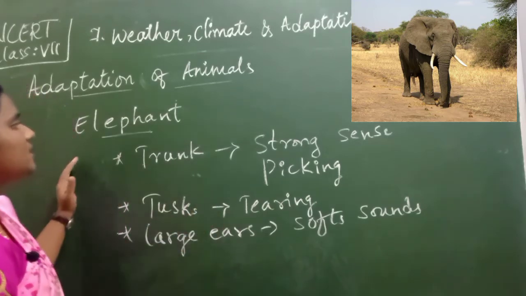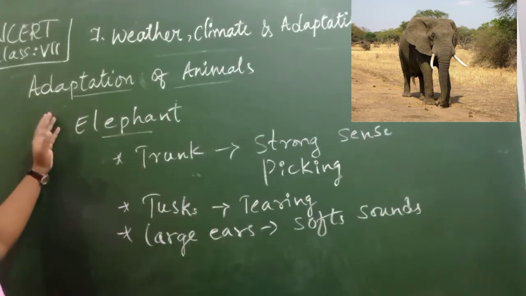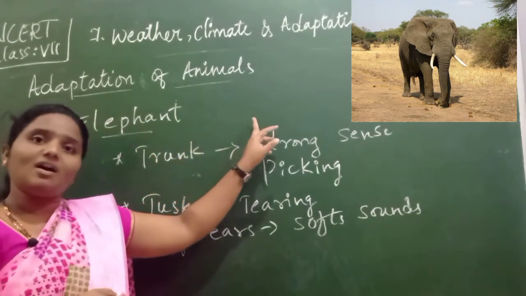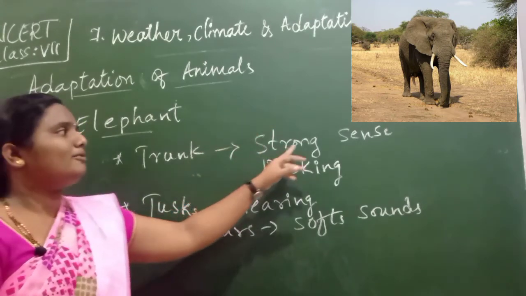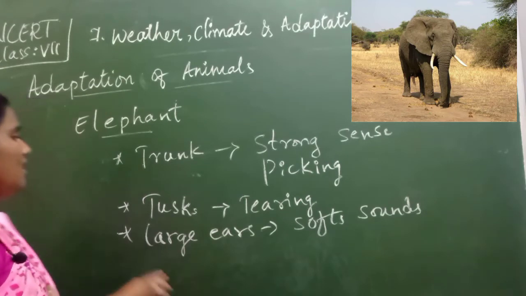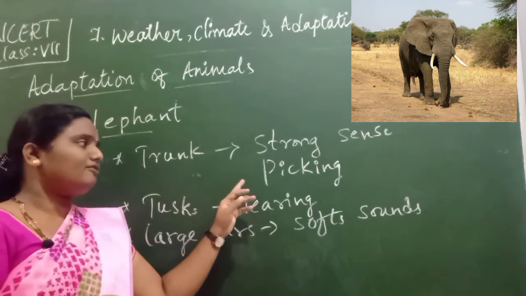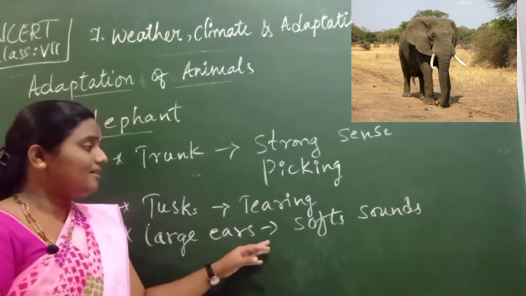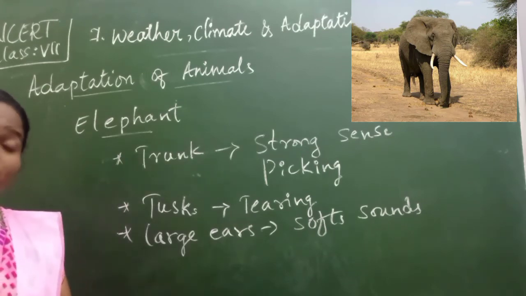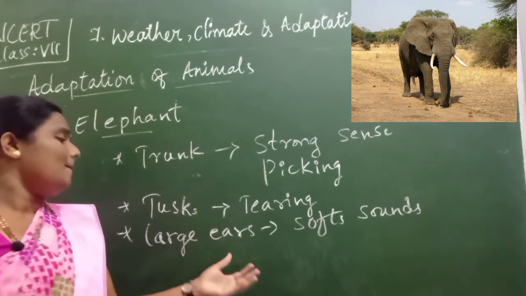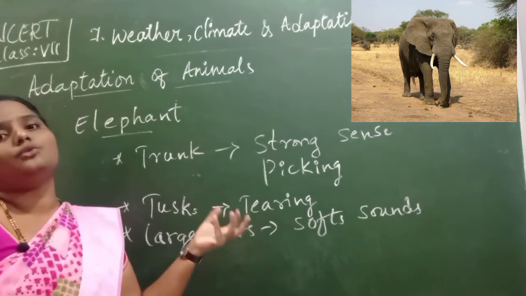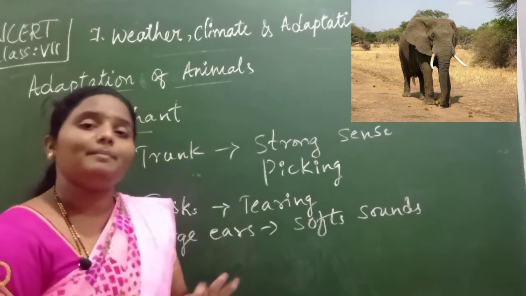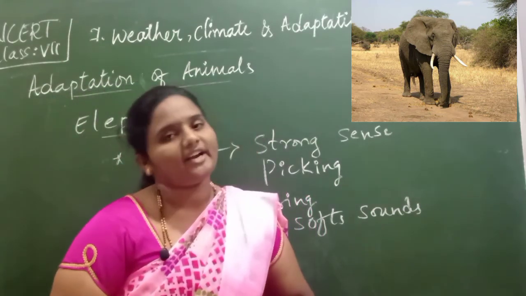Children, so what are the special characteristics which the elephant has? Means it has modified its body. Children, the trunk, this is the modified part of what? Nose, and it is helpful in sensing the smell and picking the food. Whereas tusks, these are modified parts of teeth, helpful in tearing the food items. And it has large ears which are helpful in sensing soft sounds, and also adapting its body to the certain climatical conditions. So children, these are all adaptations of animals in the tropical rainforest.